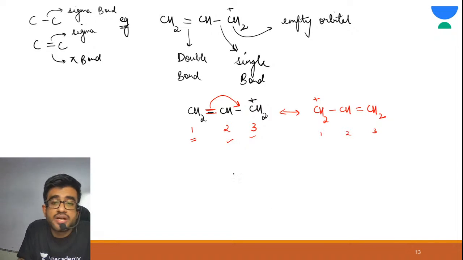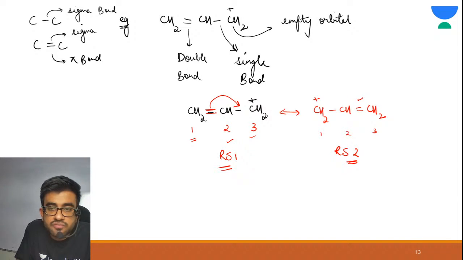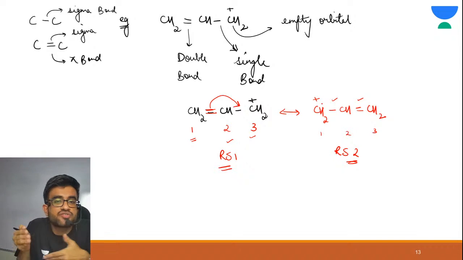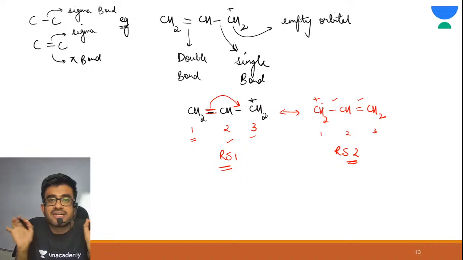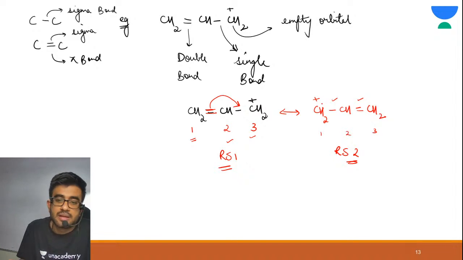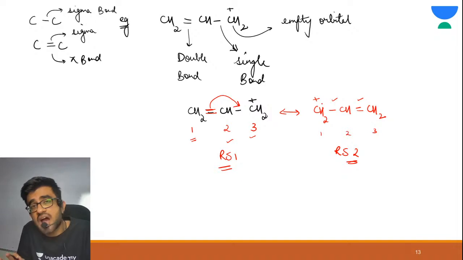These are resonating structures. This is RS1. This is RS2. Two resonating structures. Again you will say we can shift this pi bond here, but that would again result in the same structure. So only two resonating structures are possible. Clear? Now please try to write the resonance hybrid of this.